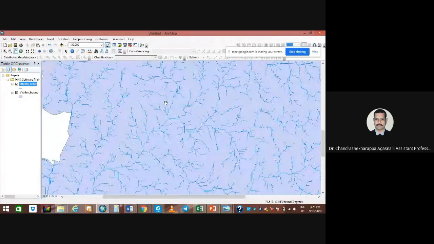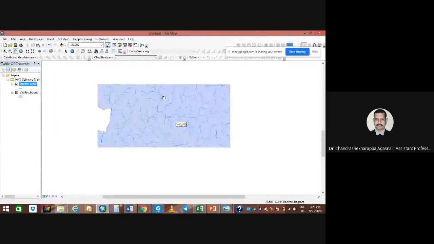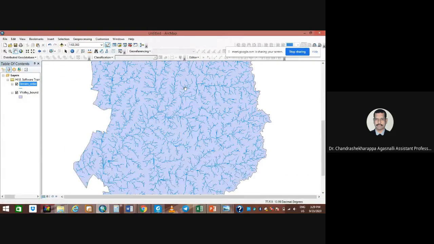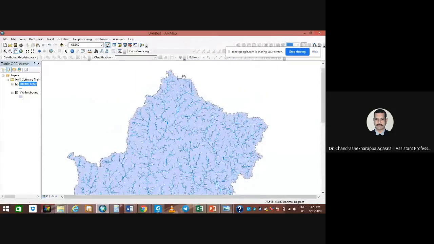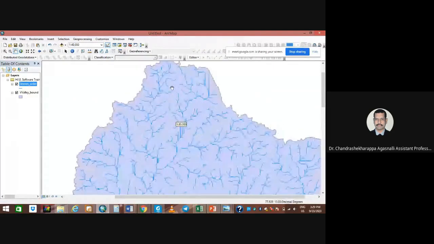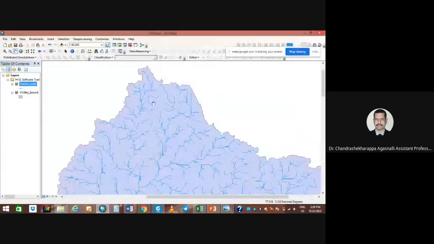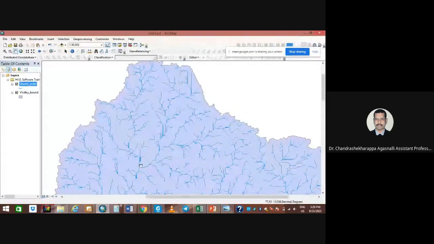The water will not flow north because north is not the higher side. I'm not saying that the north direction is not a higher side; maybe it is a lower side also, geographically, in terms of landscape and topography. So here, this is the drainage pattern. This we can take as a small stream, a micro watershed, a small watershed.